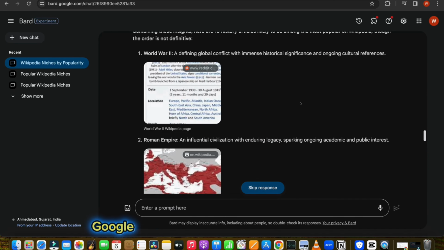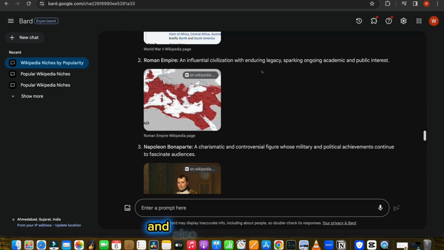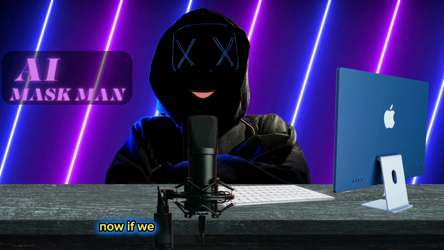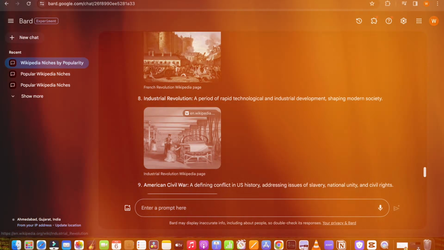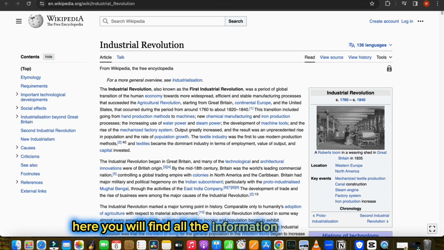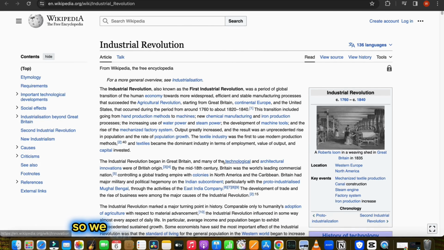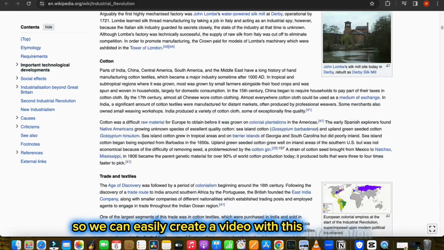As a result, Google Bard provides the most viewed articles and also the popular ones. Now, if we create videos on popular articles, then most likely your video gets the same popularity as well. Alright, now select one of the topics and open that article. Here you will find all the information about that topic. So we can easily create a video with this information.